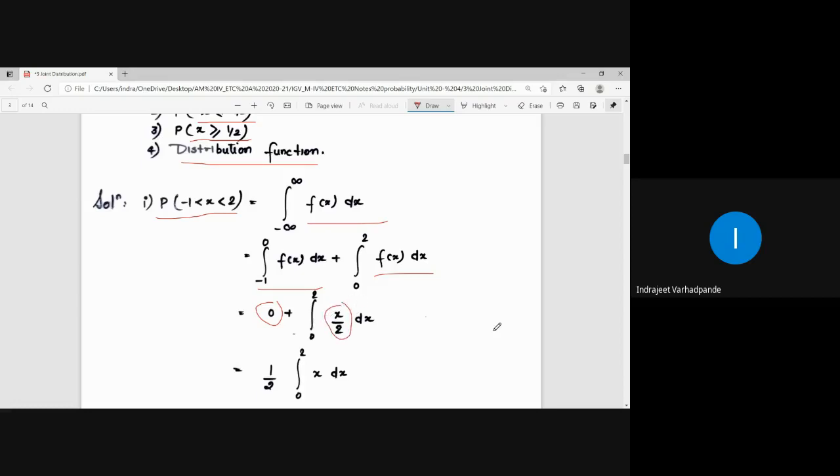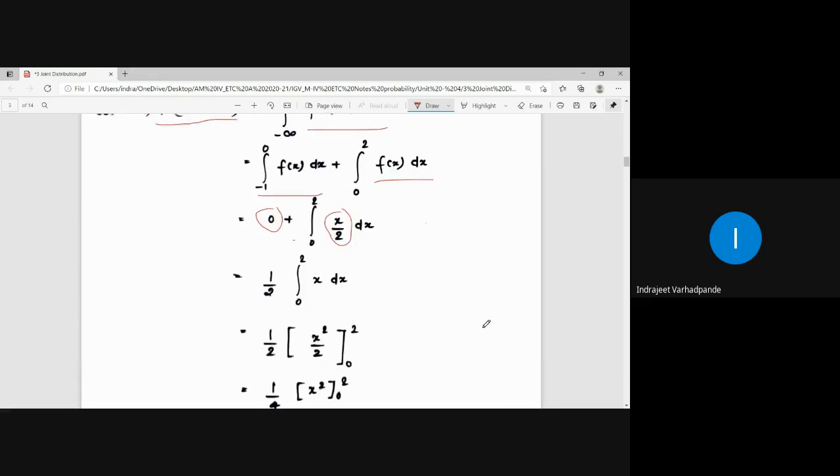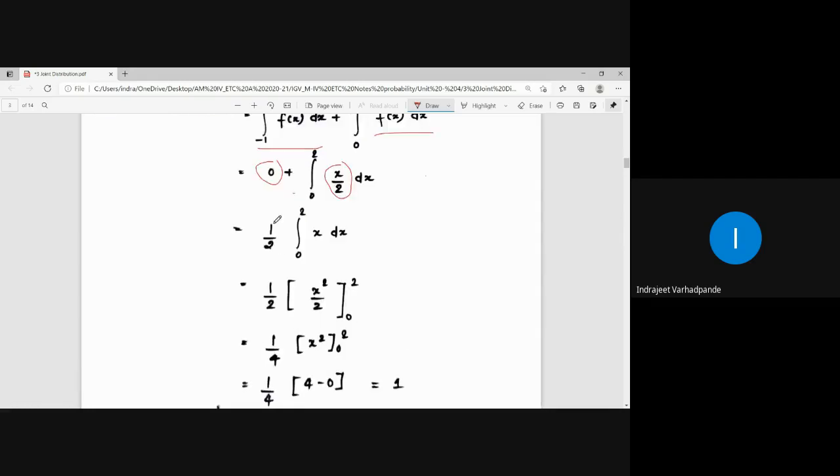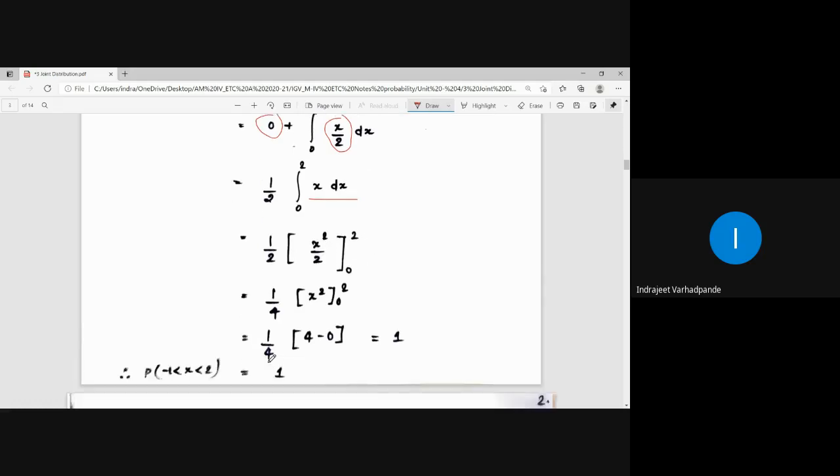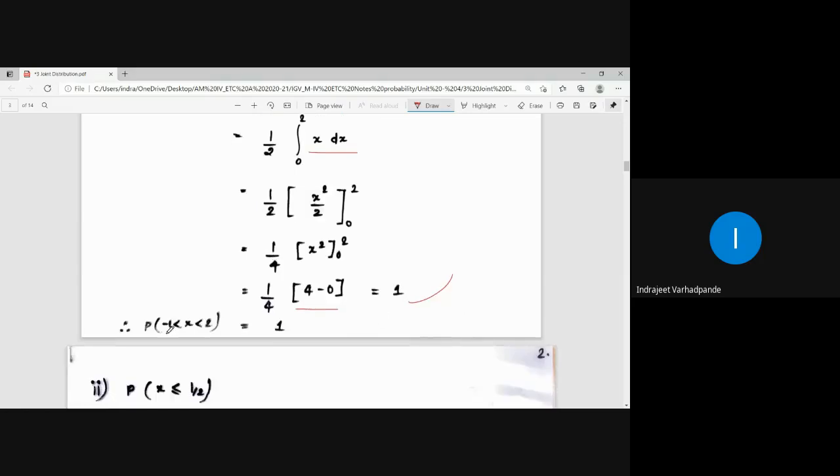1 by 2 constant taken outside. What is the integration for x by 2? The integration of x is x square by 2. Putting down the limits, 1 by 2 outside, integration between 0 to 2 of x dx, 1 by 2 as it is, integration of x is x square by 2, put the limits as 0 to 2, you get the answer as 1 by 4 multiplied by 4 minus 0, and that answer comes out to be 1. So for this particular range -1 to 2, the value of the probability comes out as 1.